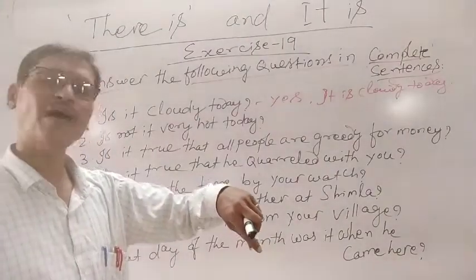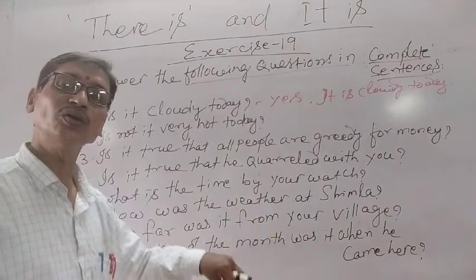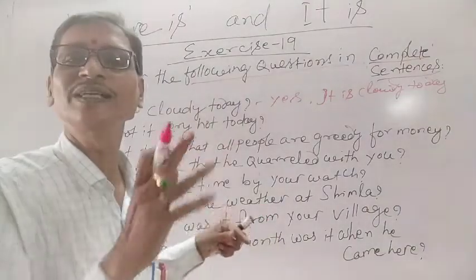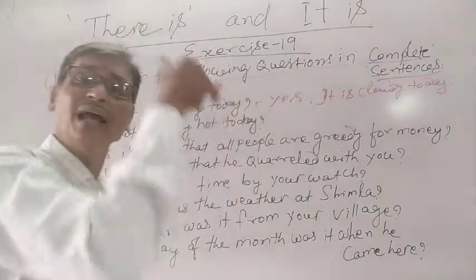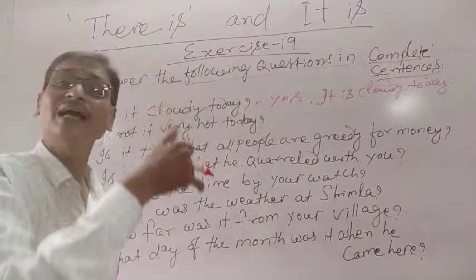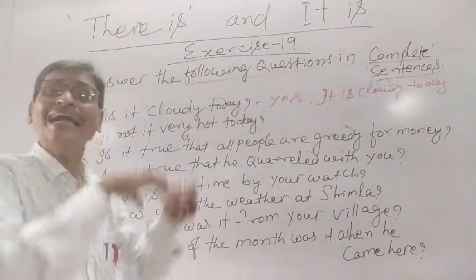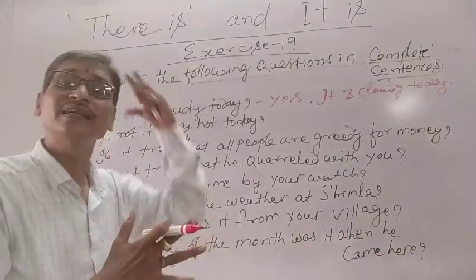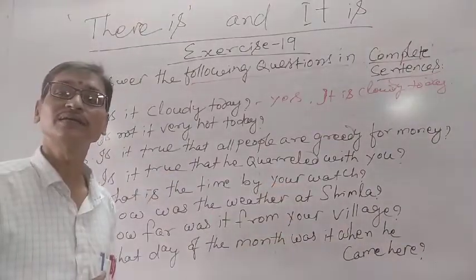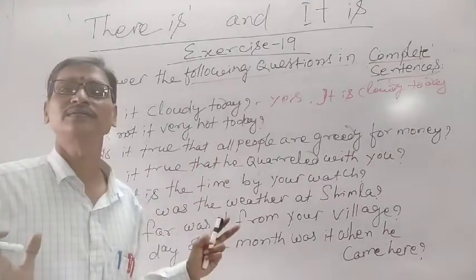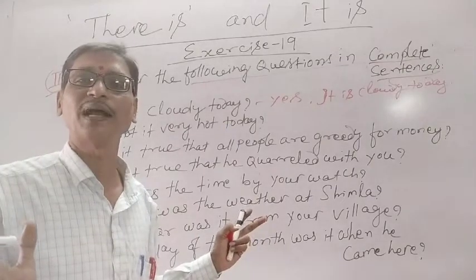What is the time by your watch? It is 5 o'clock. It is 10:30 a.m. To express the time, we use it. How was the weather at Simla? Once you visited Simla, someone is asking what kind of weather there was when you were there. It was very cool. You can say it was very cool, the weather in Simla.